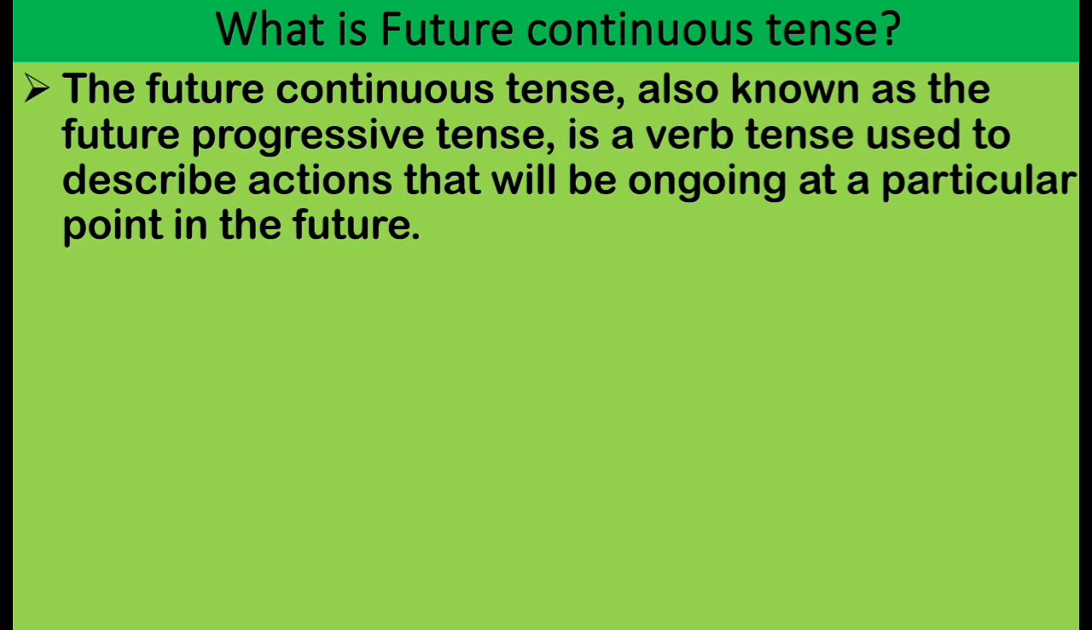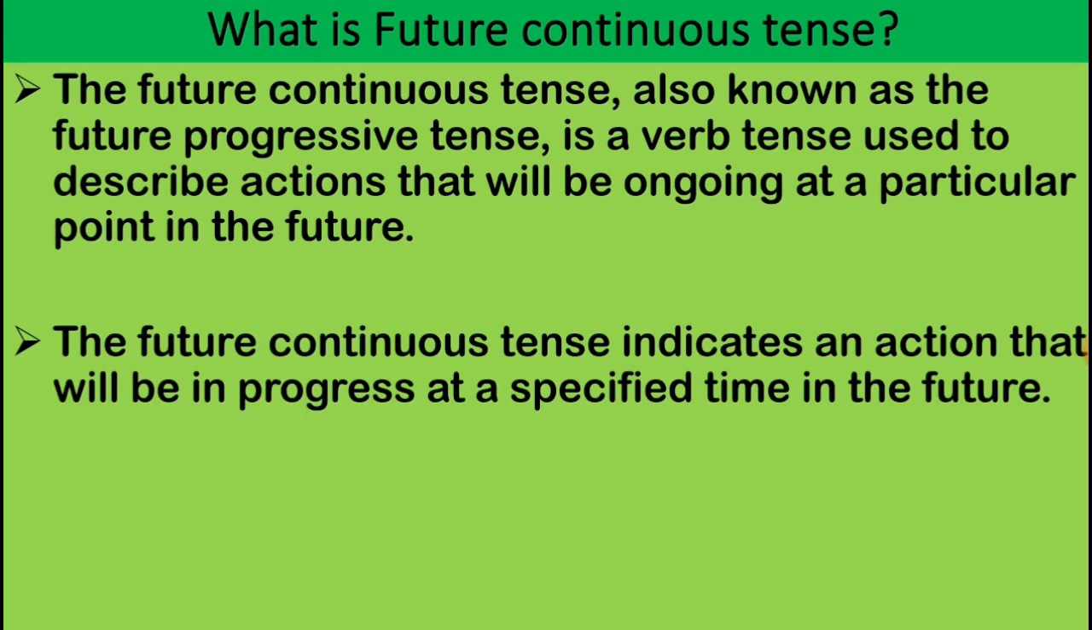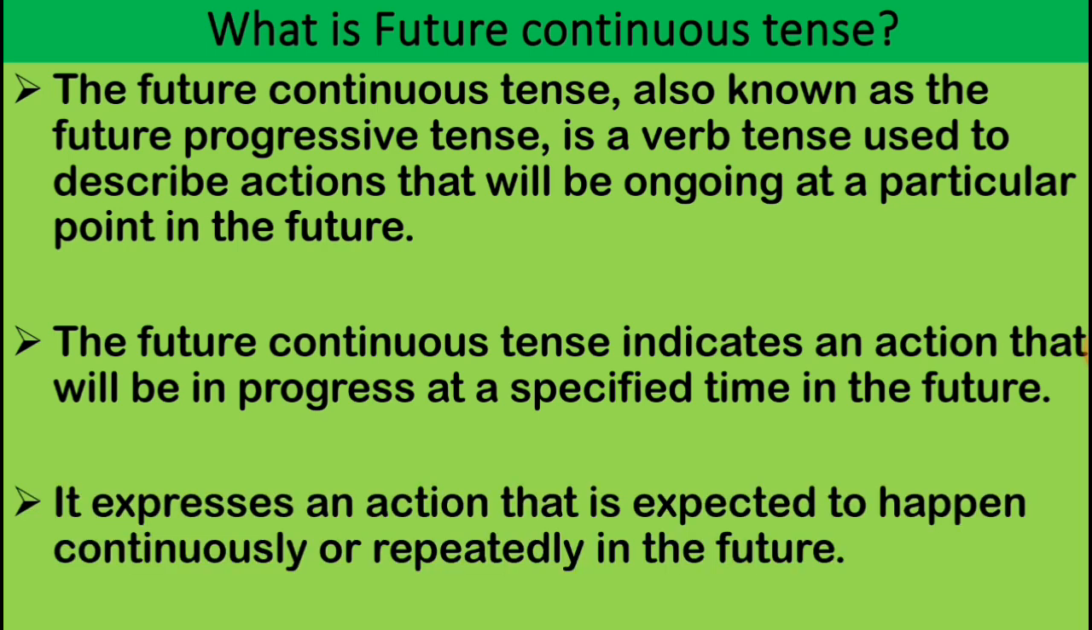The future continuous tense is used to describe an action or event that will be ongoing or in process at a particular time in future. The future continuous tense indicates an action that will be in progress at a specified time in the future. It expresses an action that is expected to happen continuously or repeatedly in future.